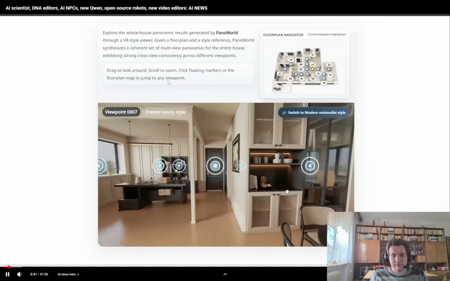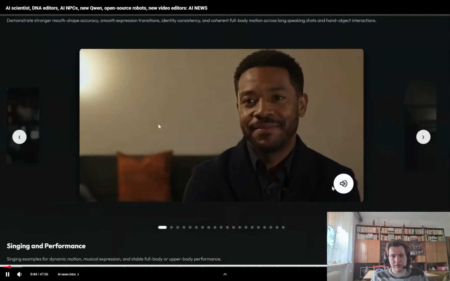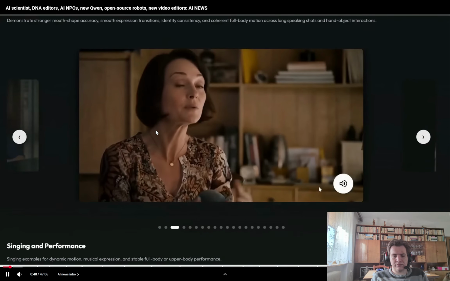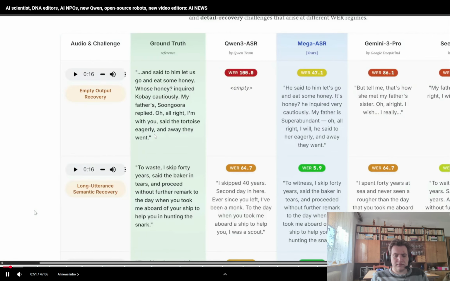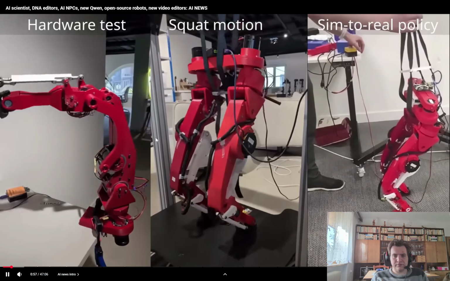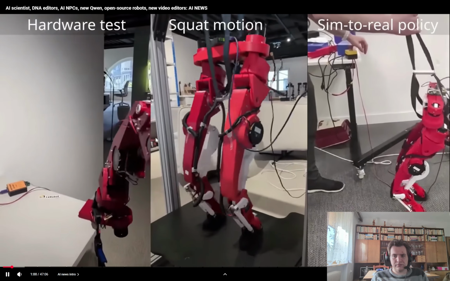Take a floor plan and generate a full consistent 3D environment of all the rooms. A Chinese food delivery company releases their latest and very realistic avatar generator. We have a new top transcription tool which works extremely well for real-life messy audio. We have a new open source humanoid robot which you can just build at home, and a lot more. So let's jump right in.